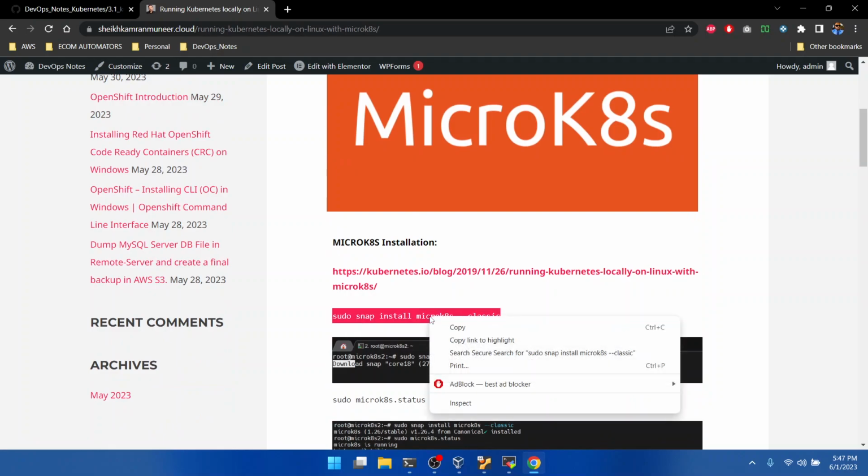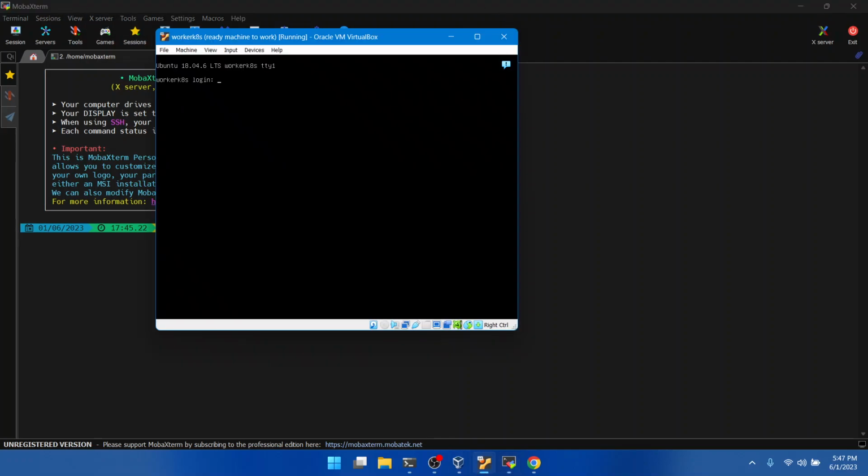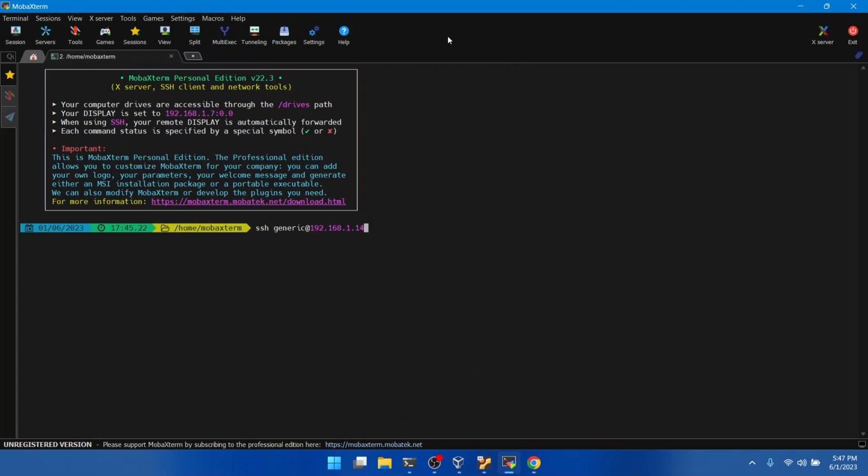For this, let me pick up the command from here. First of all, I have to be logged in to my machine. I need to know my machine's IP address. Okay, the IP address is 192.168.1.15. It's my machine's IP address, and it is connected to my local machine.